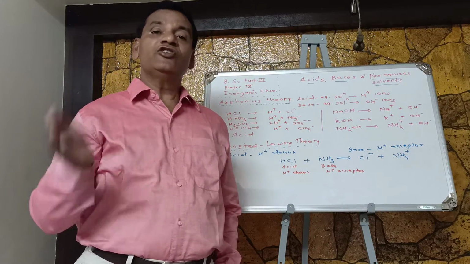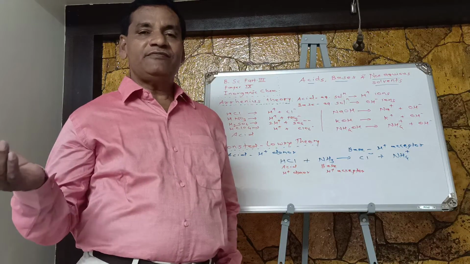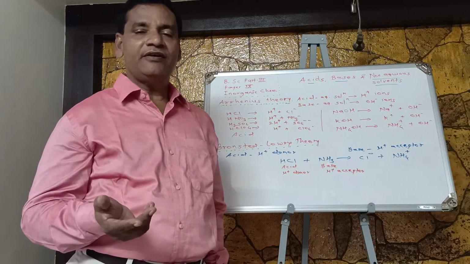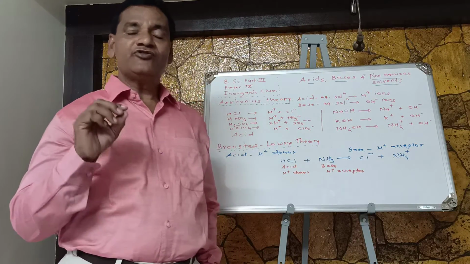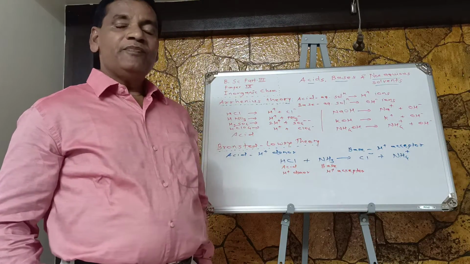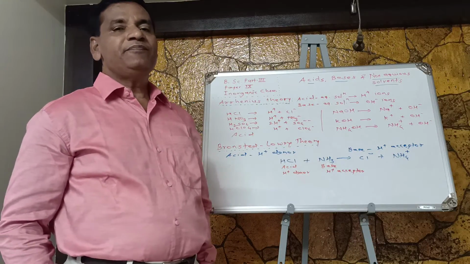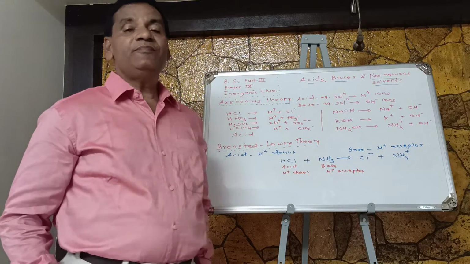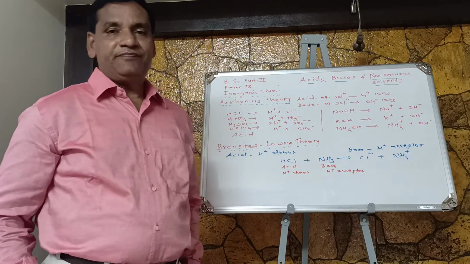There are other solvents instead of water. These solvents, for example, acetone, benzene, carbon tetrachloride, liquid ammonia, liquid sulfur dioxide, are called non-aqueous solvents. So in this topic, there are several points which we are going to study. The first point is that we have to see some concepts regarding the concept of acids and bases.